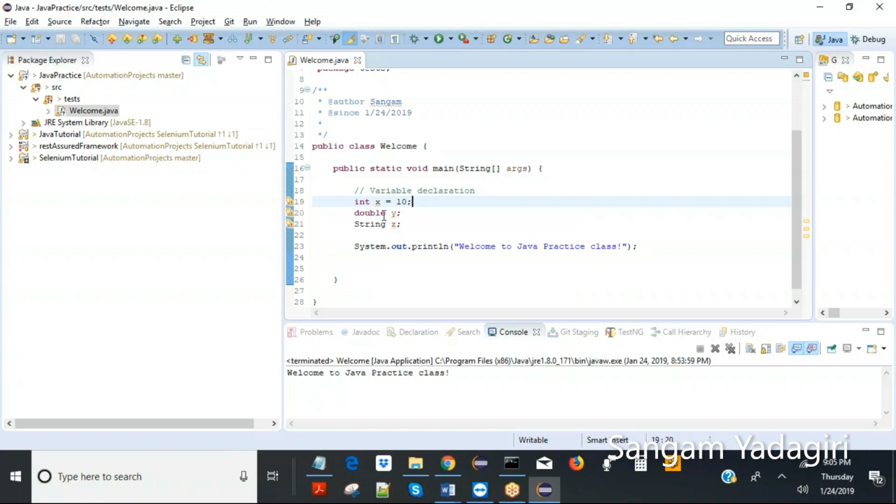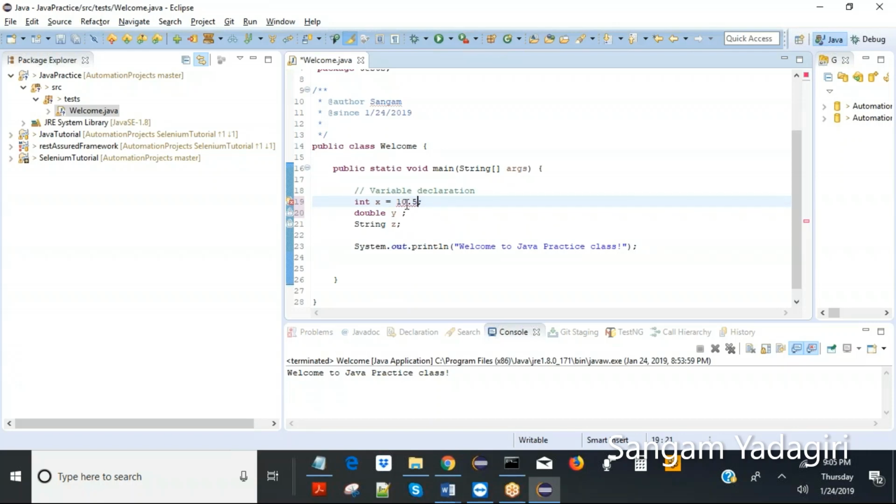Now let's say we have a fractional part too. If you want to assign a fractional part, you have to declare that variable as double. If I declare the variable as integer and assign 10.5, it won't allow me and will throw an error. How do you see the error?